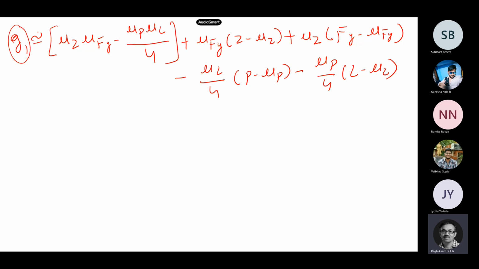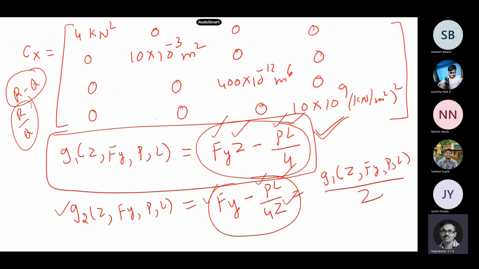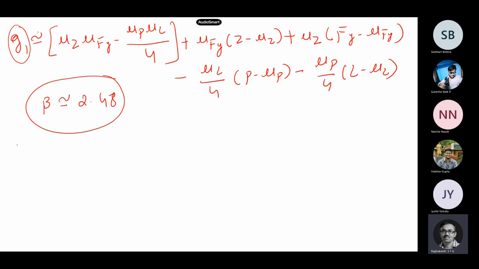So this is the Taylor series expansion for the first functional form, that is G1. Now if we substitute all those numbers, mu z, mu fy, mu p, mu L, and all other terms in this expression, you can calculate the reliability index as about 2.48, using the first one, that is fy into z minus pl by 4. Now let us do it for this functional form, fy minus pl by 4z. This is G2.